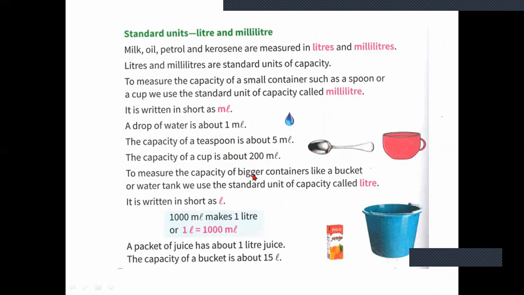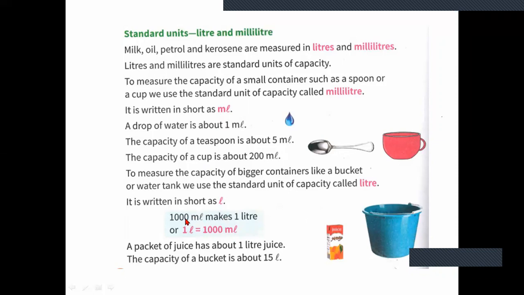Then, to measure the capacity of bigger containers like a bucket or water tank, we use the standard unit of capacity called liters. For example, buckets and water bottles with a bigger quantity will be in liters. The short form of liter is L and the short form of milliliter is ml.